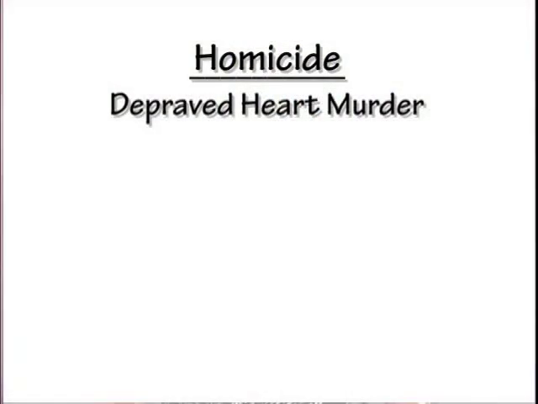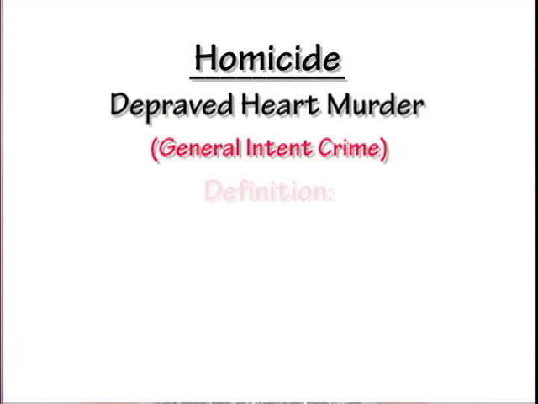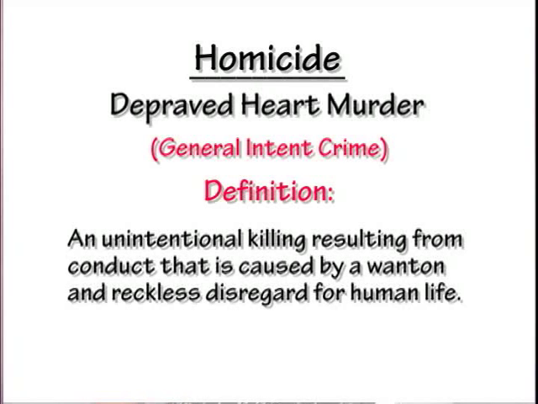All right, so I think you've got that. Let's move on now to the next type of murder, and that is depraved heart murder. And again, it's depraved heart murder, and it's a general intent crime, and I'm going to go over the definition with you. The definition of depraved heart murder is an unintentional killing that results from conduct that is caused by wanton and reckless disregard for human life.